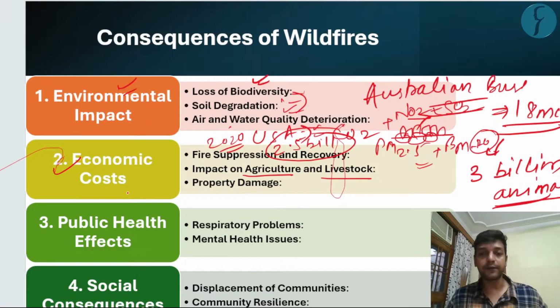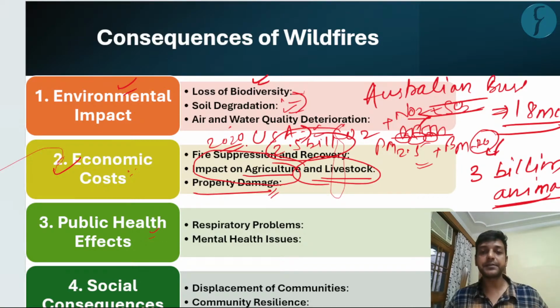Due to forest fires or wildfires, agricultural land also gets engulfed, and there is also loss of livestock, and that can be considered as one of the economic losses due to wildfires. And thirdly, property damage. Obviously, anything which comes in the way of wildfires will be destroyed. The same goes for the buildings which come into the areas of wildfire.